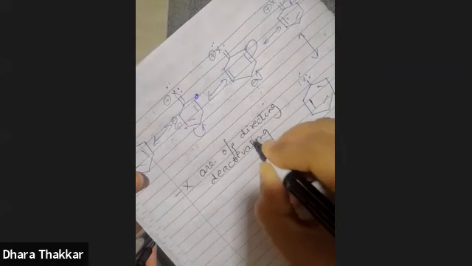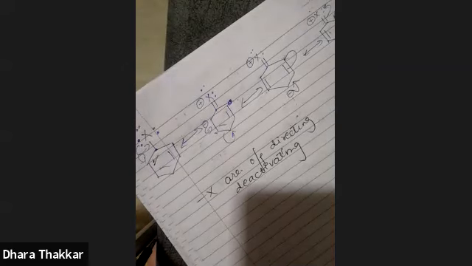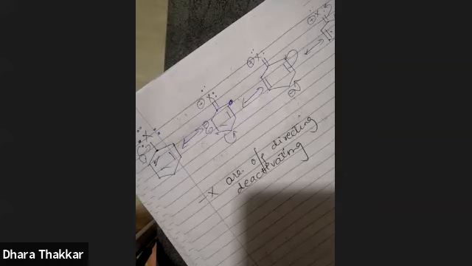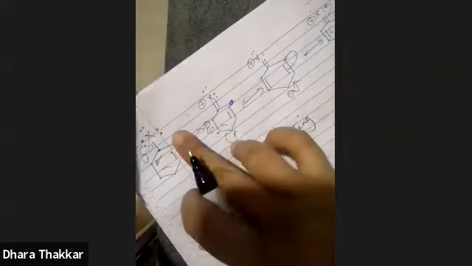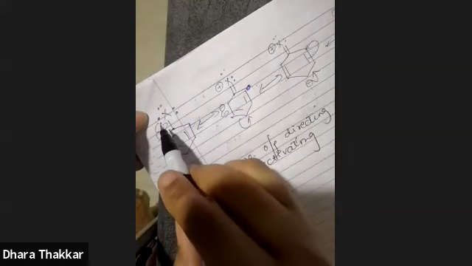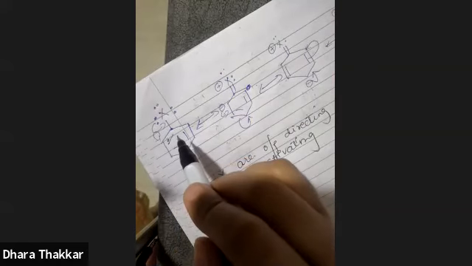Now why am I calling them deactivating? Now see, you all know that halogens are electronegative elements, okay? Halogens are electronegative elements. Now, electronegative elements have the tendency to pull electrons towards themselves. They never donate their electrons, okay? They always have a tendency to pull electrons. So now in case of halogens, what is happening? We have written resonance structures, okay? So because of the presence of lone pair, they are involved in resonance, okay? But there is one more effect which is operating in case of halogens.